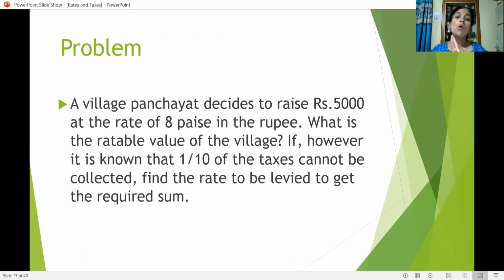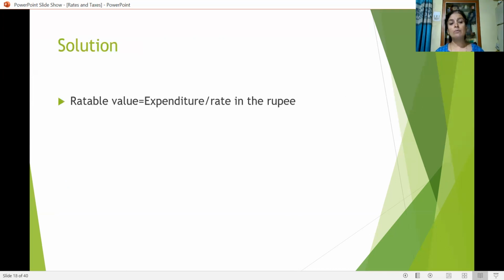We have to go in a reverse manner because we are given the estimated expenditure and rate. So with the help of this, we have to calculate the rateable value. If, however, it is known that 1/10 of the taxes cannot be collected, find the rate to be levied to get the required sum. Okay, fine. Let us solve the problem.